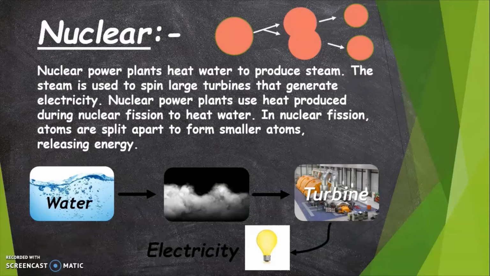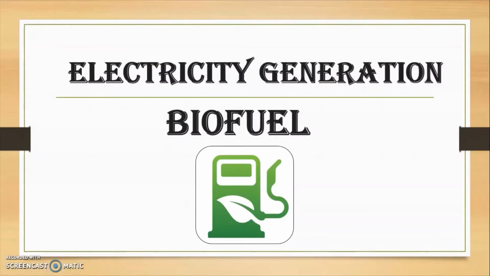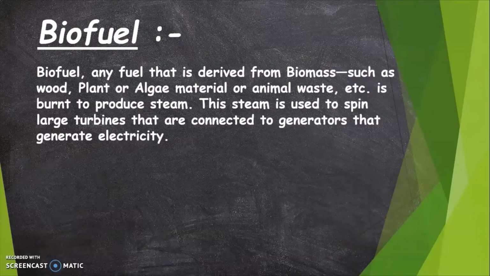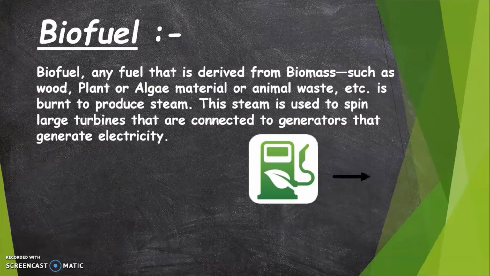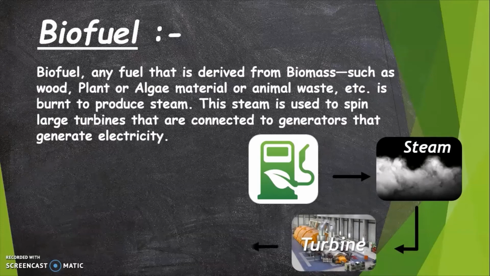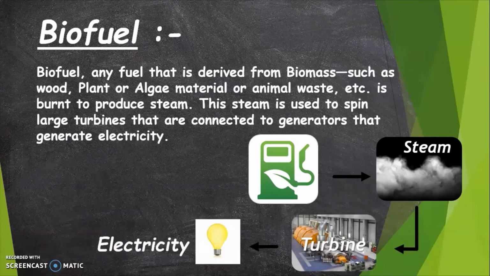So finally, let's understand how electricity is generated using biofuels. First, let's understand what is biofuel. Biofuel is a fuel derived from biomass. Biomass is an organic matter used as fuel, especially for energy production or as raw material in various industrial processes. Some examples of biomass are wood, plant or algae material, animal waste, grass, etc. First, biofuels are burnt to produce steam. The steam is then used to spin large turbines that are connected to generators, and as the turbine spins, the generators generate electricity.